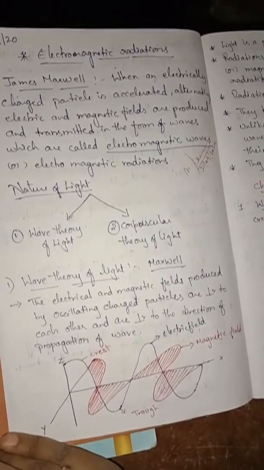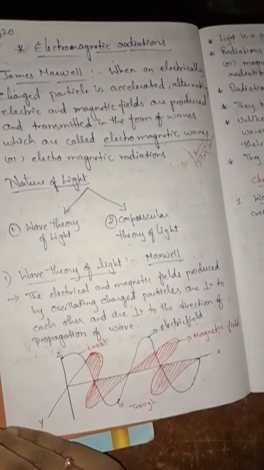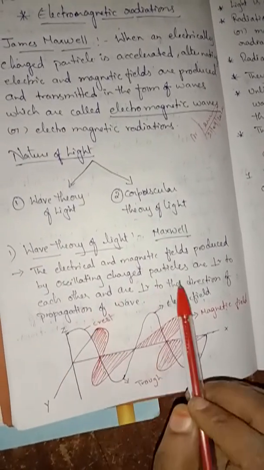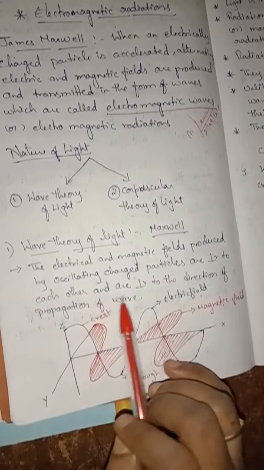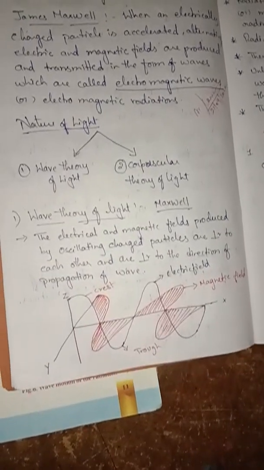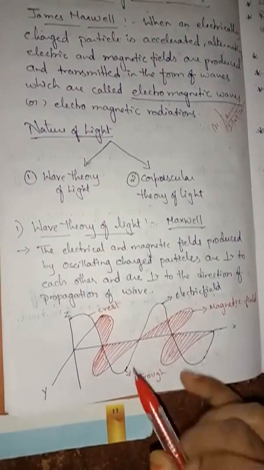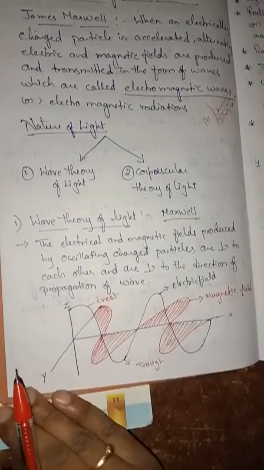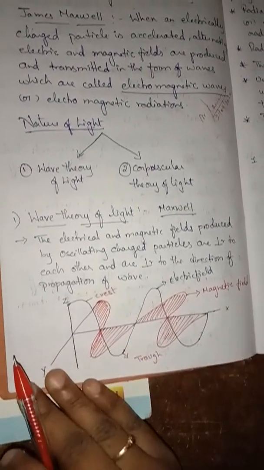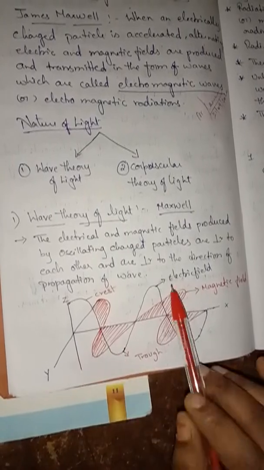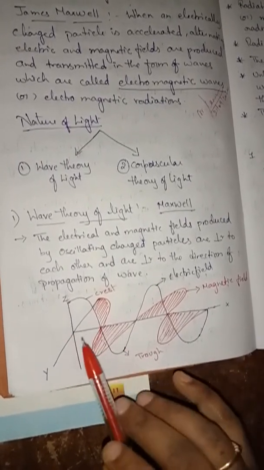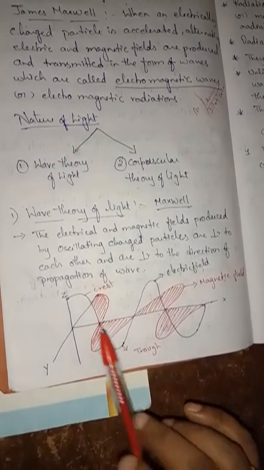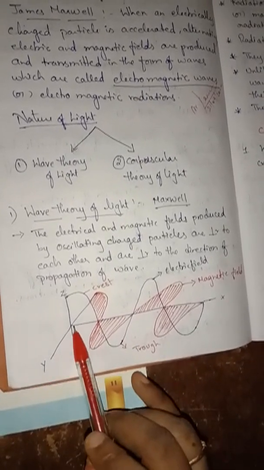Maxwell proposed that the electric and magnetic fields produced by an oscillating charged particle are perpendicular to each other and are perpendicular to the direction of propagation of the wave. So when light is emitted from a luminous object, it travels in the form of waves, and it consists of both electric and magnetic fields, which are perpendicular to each other, and they will be perpendicular to the path of light, or the propagation of the wave.